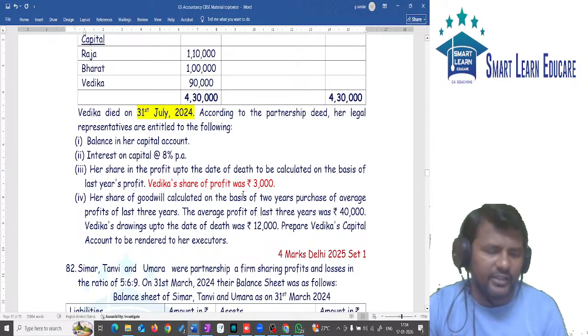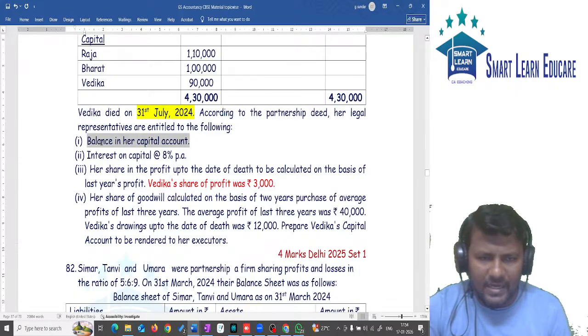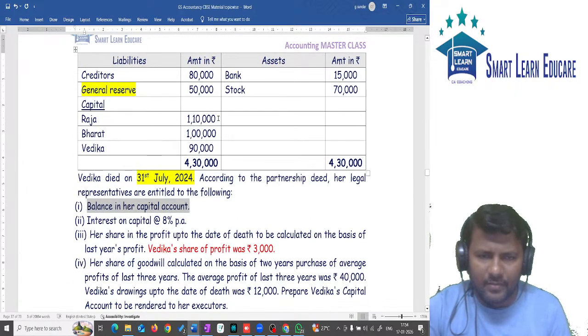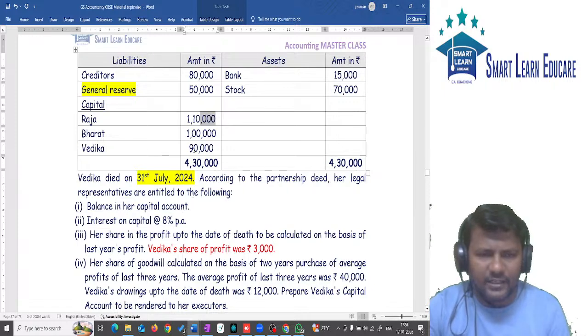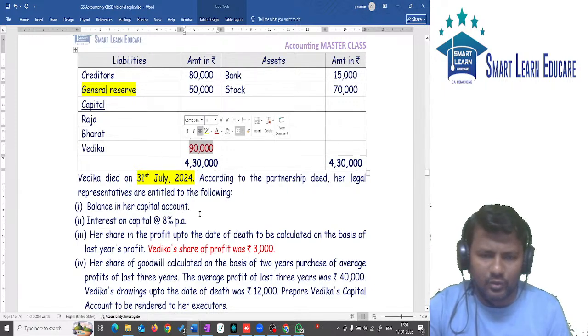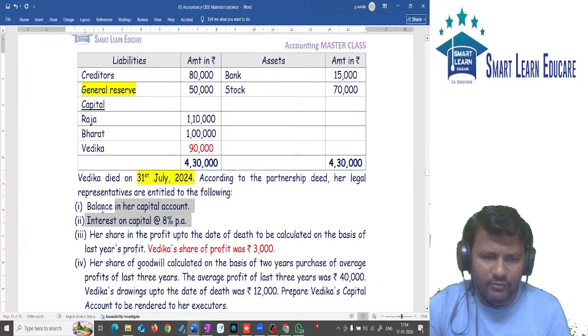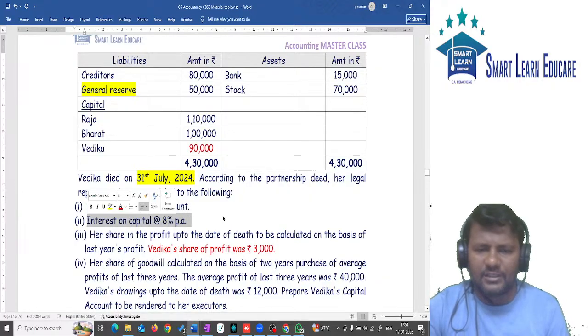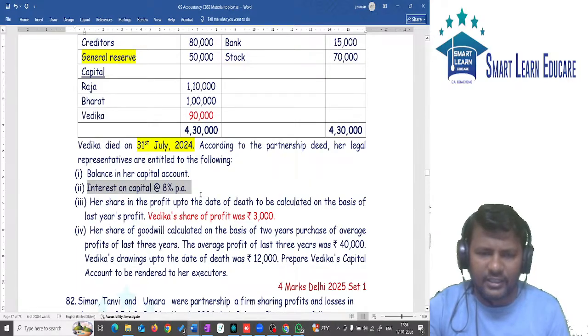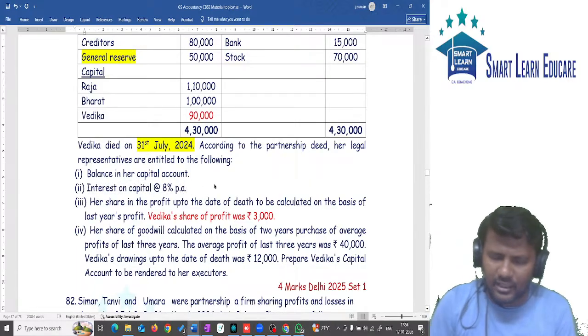In the question, they have given the answer themselves. The balance of capital is also given in the question. Which partner died? The balance of capital of the deceased partner is 90,000. And also we should give interest on capital at the rate of 8%. Interest should be calculated at the rate of 8% per annum. It should be given on a time basis.